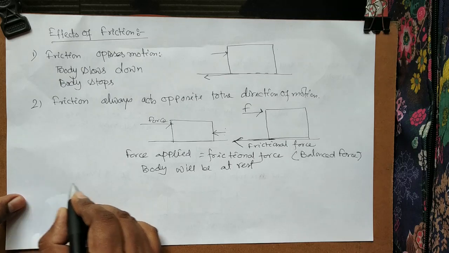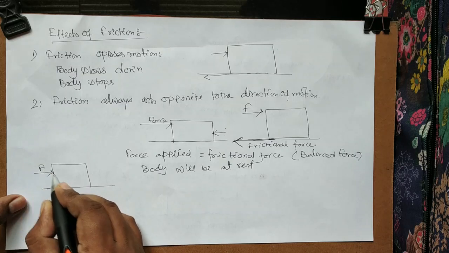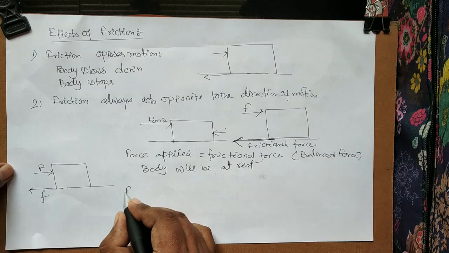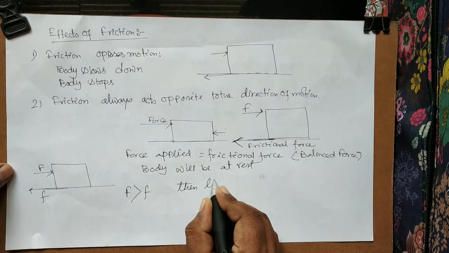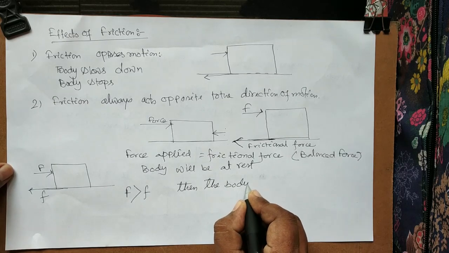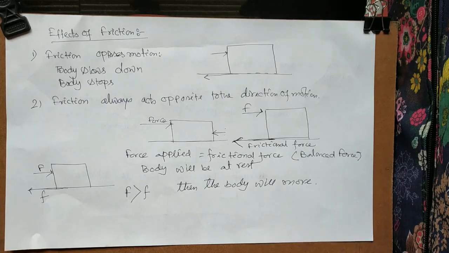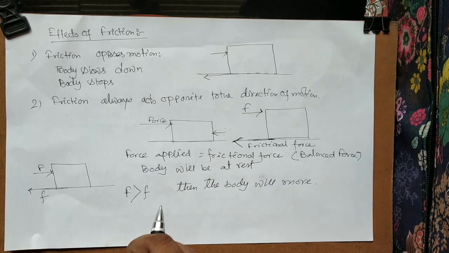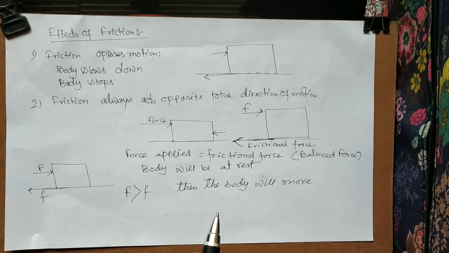Assume whatever force you have applied on a body is capital F, and the frictional force acting on the body is small f. If capital F is greater than small f, then the body will move. So if a body moves, friction will act, and if the body is static and you are applying a force on it, the frictional force will act on it.